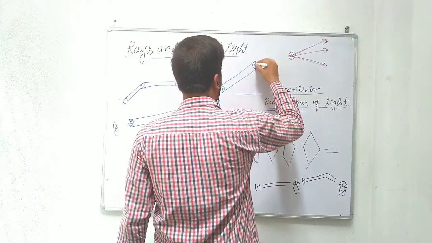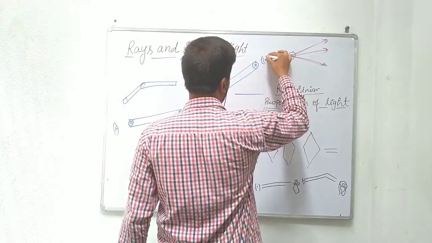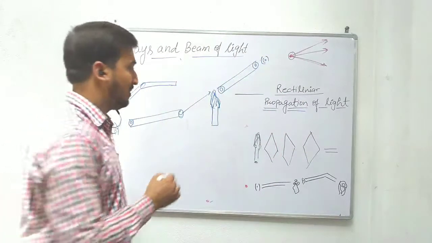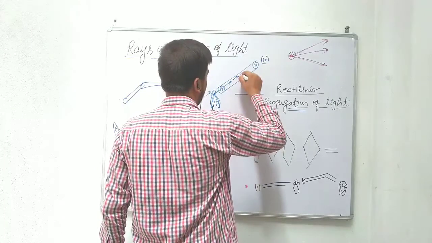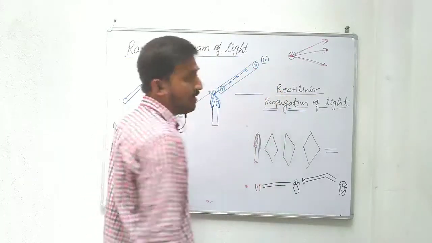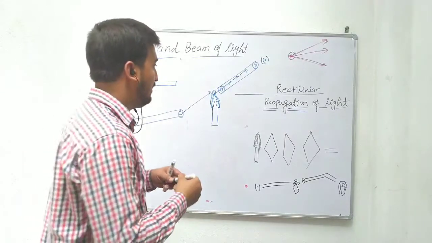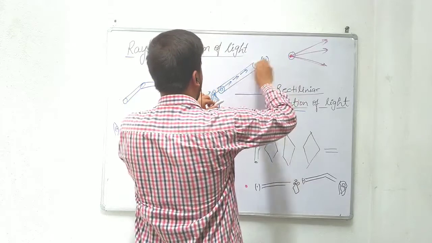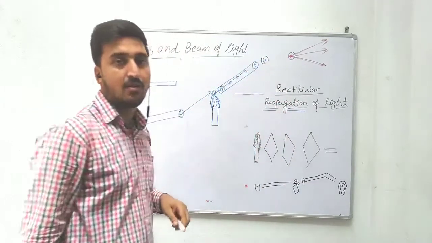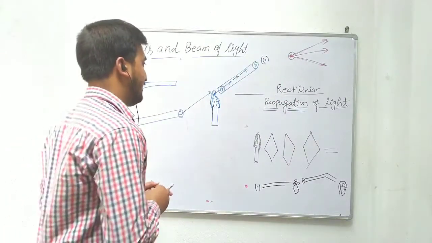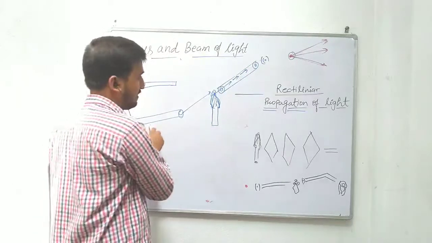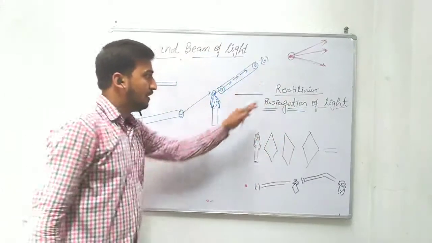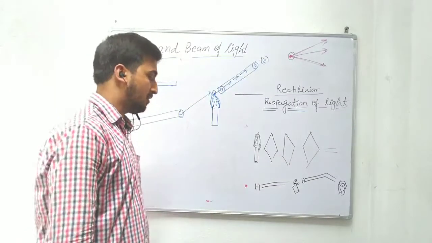and we are trying to see this light from here, then we can easily see the light, because we know that light travels in a straight line. This is the concept of rectilinear propagation of light. When we keep this object straight here, we can easily see from this end to this end. This is the candle, this is the straight straw, and we are keeping this straw here, and we can easily see this light. So by this we can prove the rectilinear propagation of light.